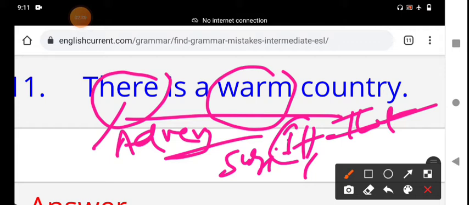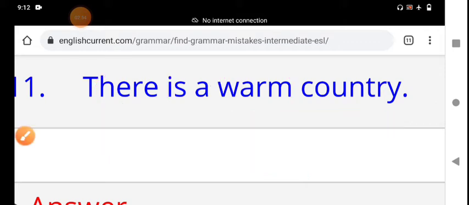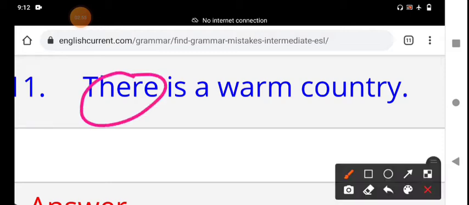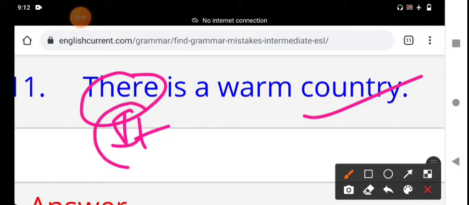But here the sentence starts with an adverb that indicates place. This is the adverb of place. An adverb should not be the subject of the sentence. Instead we use a pronoun as the subject. It is a warm country.